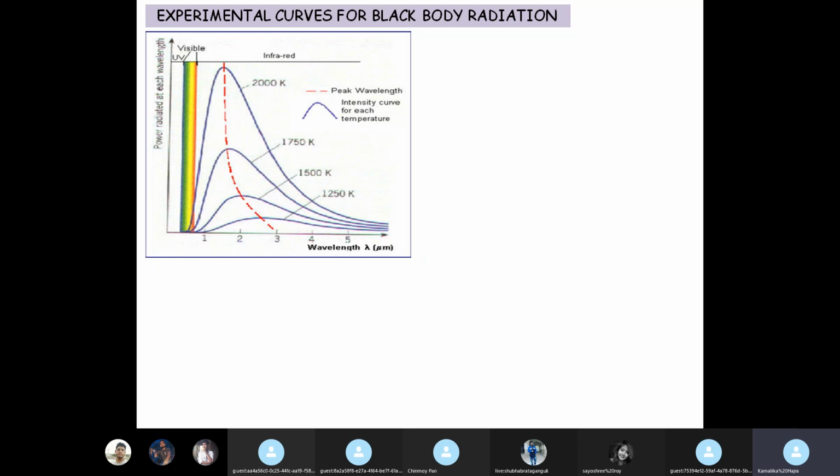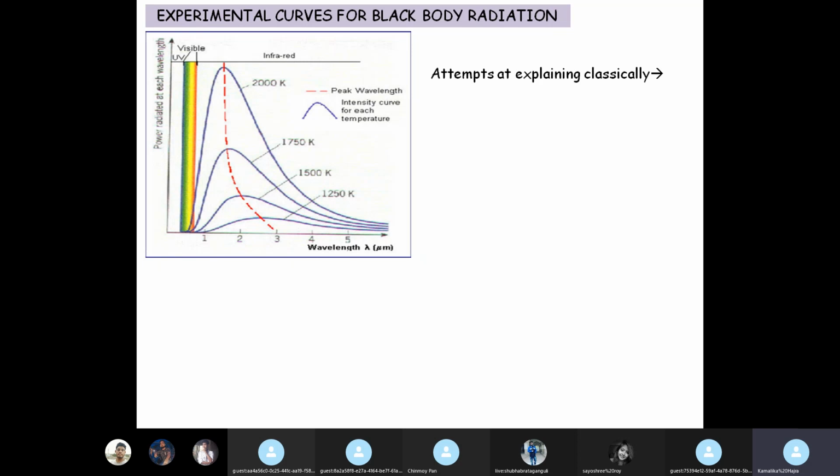Okay, so we need a law, a mathematical relation connecting the energy density to the wavelength or frequency of radiation. So that was the goal of the theoreticians at this point of time.